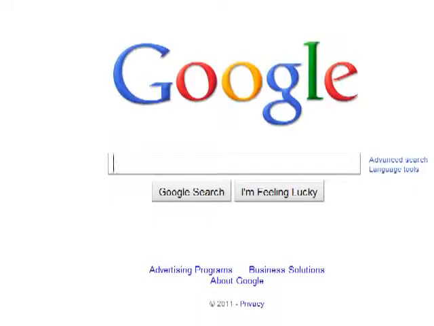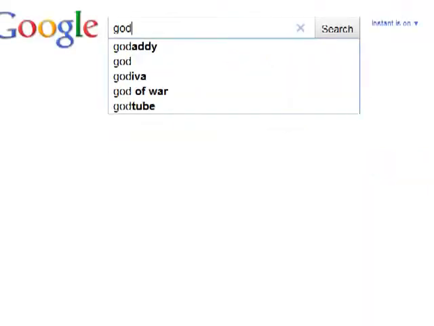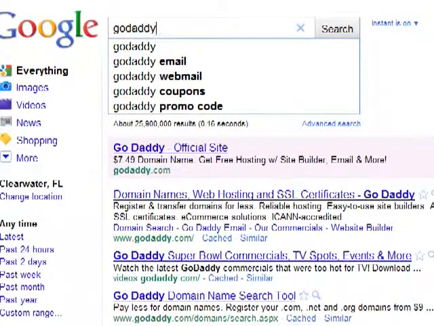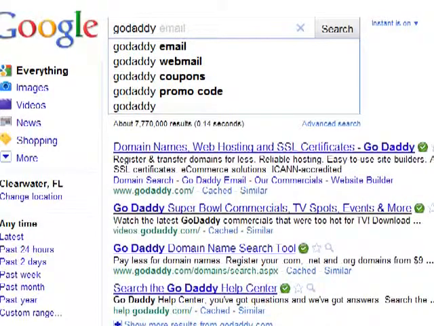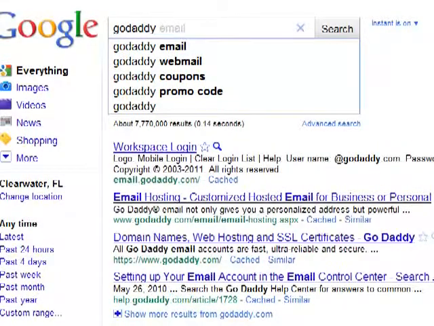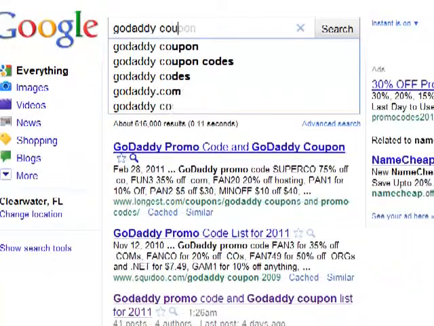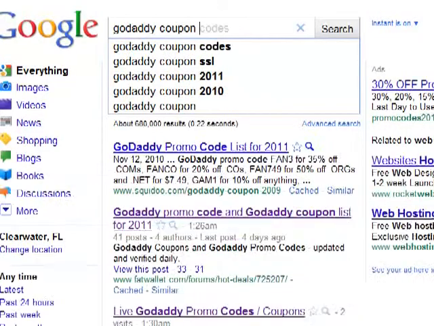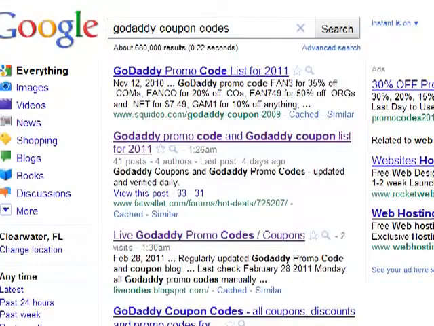Okay, here we are back at Google. Now, if I was going to purchase a website on GoDaddy, which very frequently I will, all right, every time I purchase a website, I go through GoDaddy. I'm just going to tell you, no affiliate link necessary. But I want you to type in GoDaddy coupon codes. All right, just throw that in there. Take a look at it. You can see I've visited this one. So let's take a look at these codes.